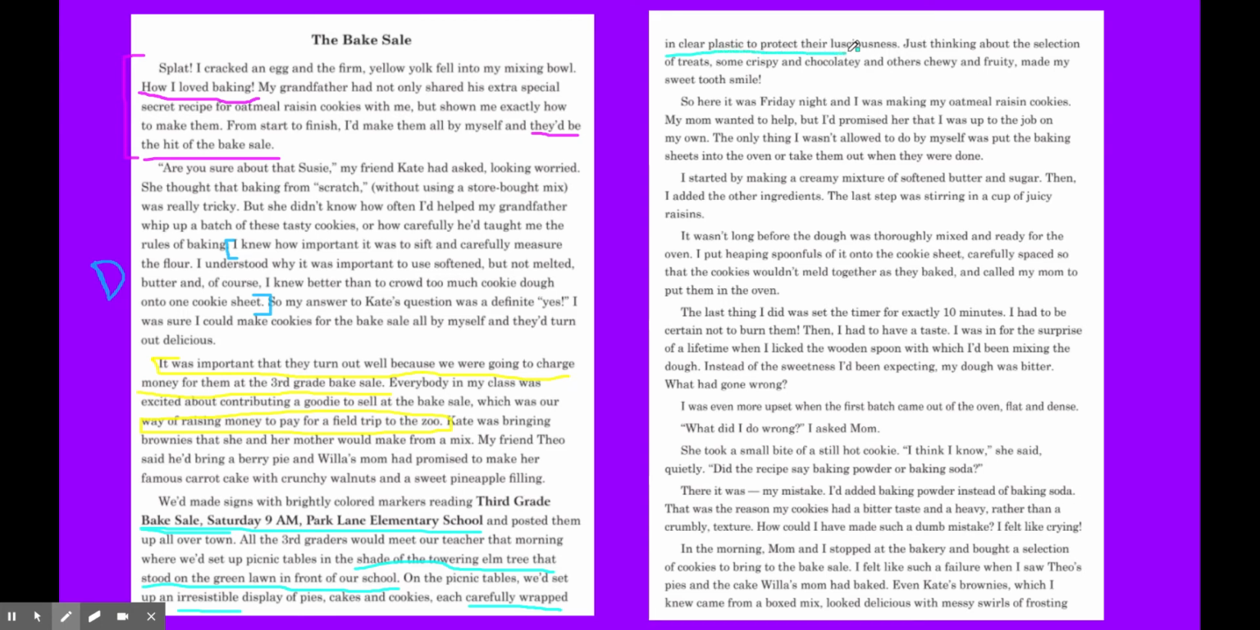Are you seeing all this detail and description? Just thinking about the selection of the treats, some crispy and chocolatey, others chewy and fruity, made my sweet tooth smile. All of this is rich detail. I can picture this scene so well.